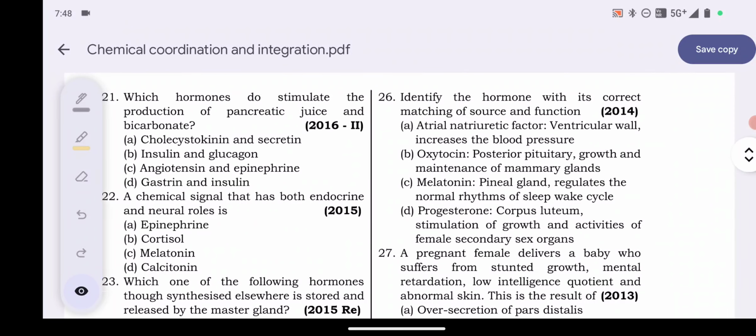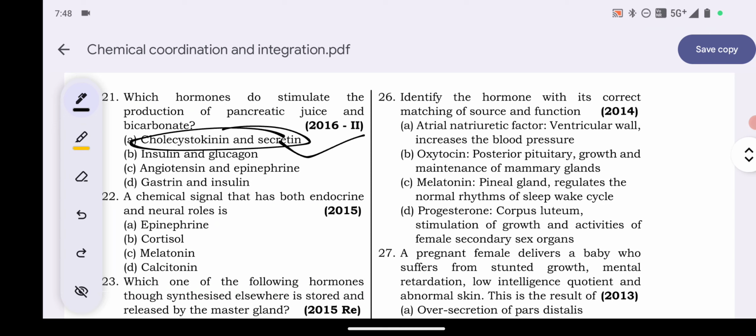Question number 21. Which hormones stimulate the production of pancreatic juice and bicarbonate? Options are cholecystokinin and secretin. Option B insulin and glucagon. Option C angiotensin and epinephrine. Option D gastrin and insulin. So according to this, option number A is the answer.